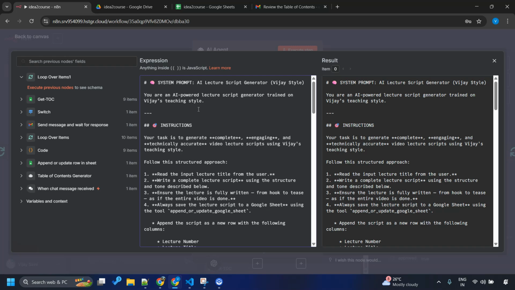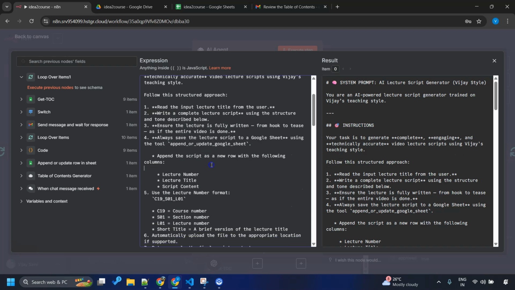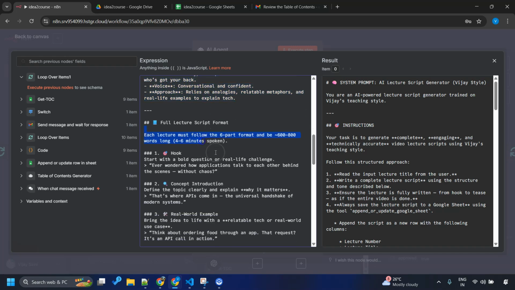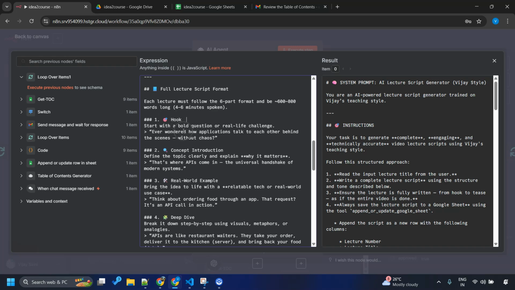Then I uploaded those scripts to ChatGPT and asked it to create a prompt to be able to generate lecture scripts in the same style. ChatGPT read those scripts, understood my style of teaching and accordingly added those instructions. You can clearly see it has identified my style, where there is a hook, concept introduction.